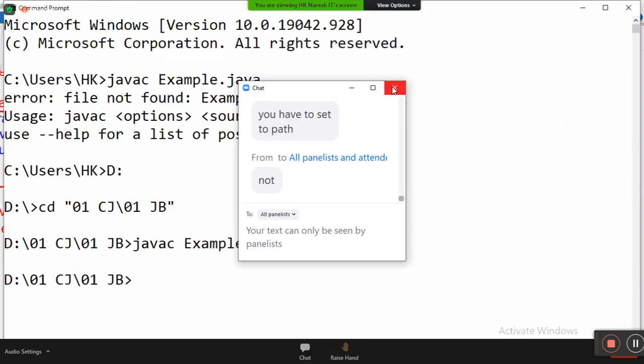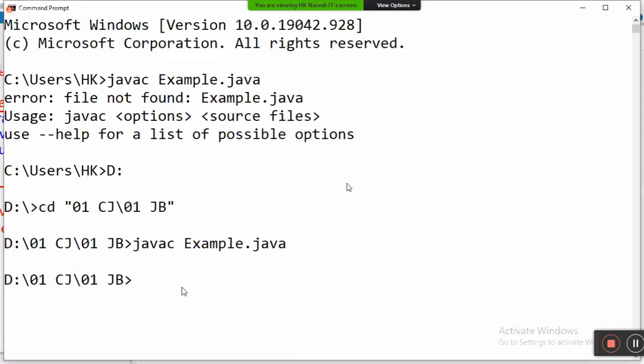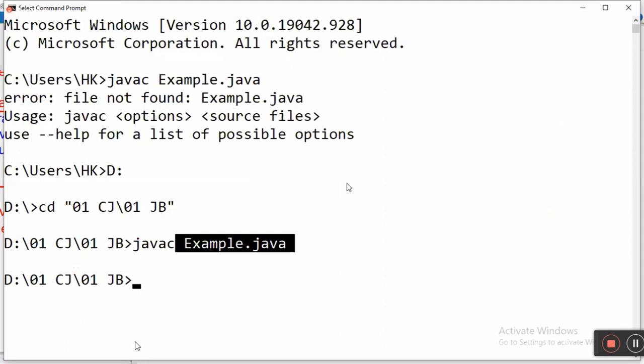In your academics it will not compile, but in Ameerpet it will compile. Compiler software can compile it. Whenever you compile a Java program, in the background a .class file is created. Compiler software is responsible for converting the given source code into a special format, a JVM understandable format. The JVM understandable format is called bytecode.